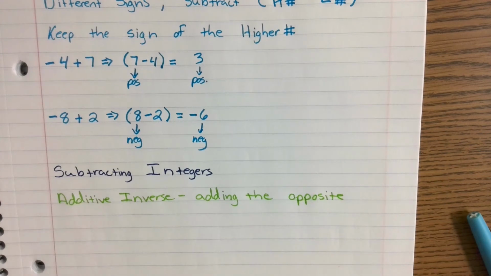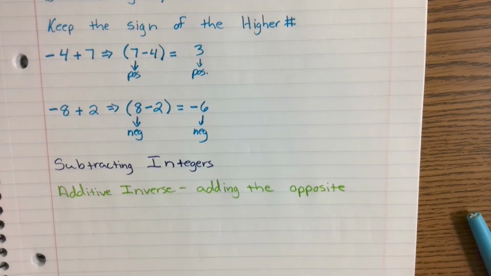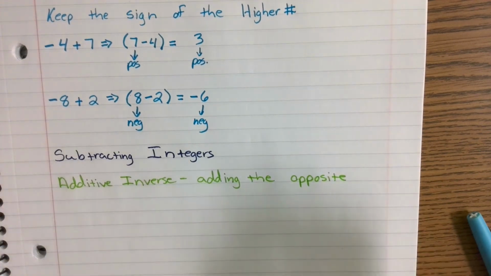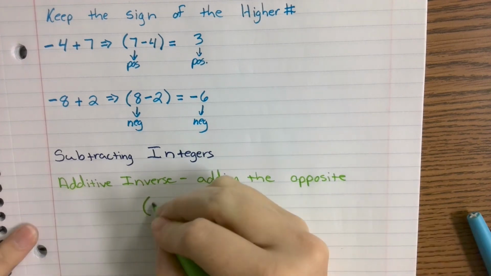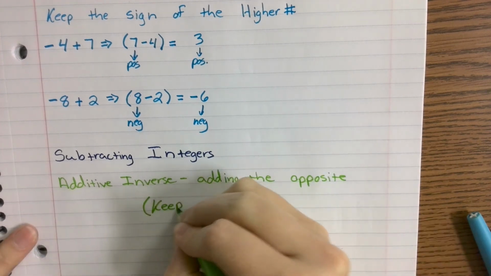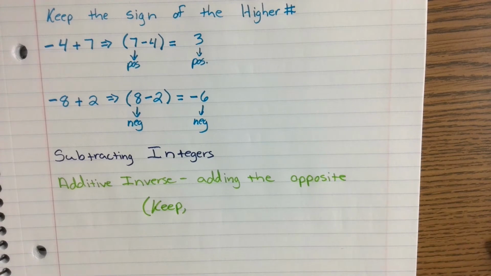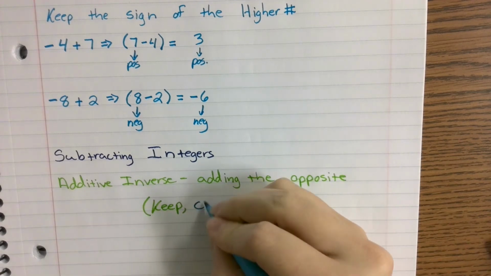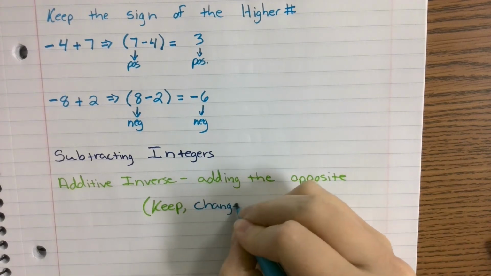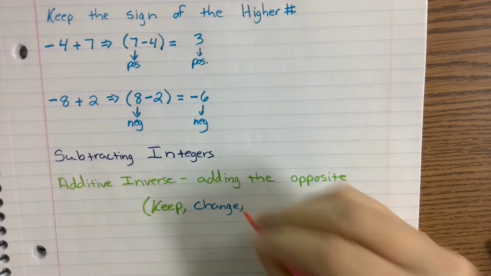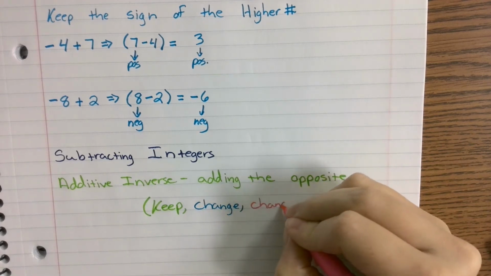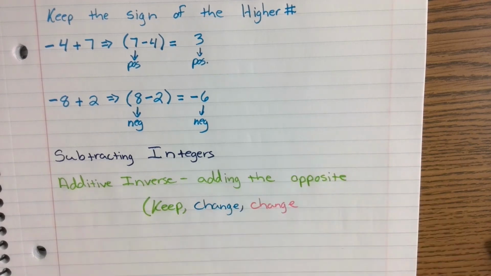So in other words, you might have seen it before from your 6th grade teachers. They called it keep, change, change. So in parentheses, I'm going to put keep in green, change in blue, and another change in pink. Keep, change, change.